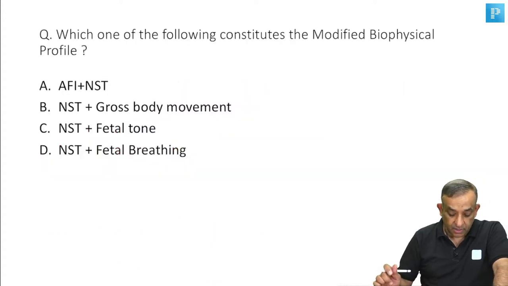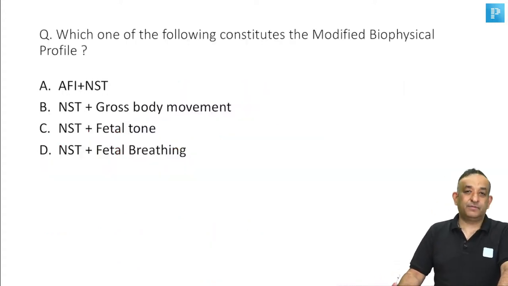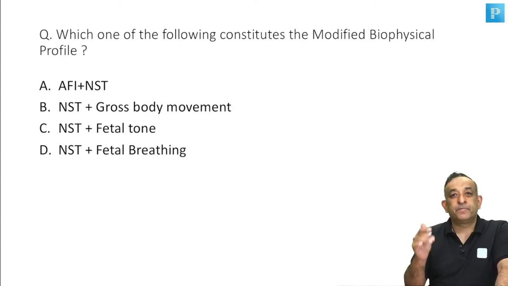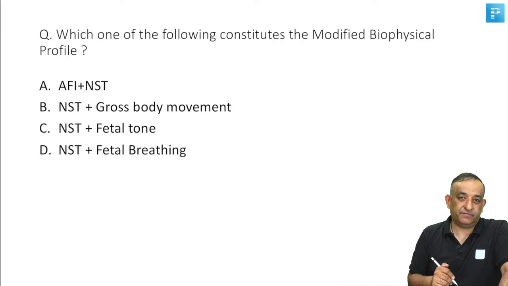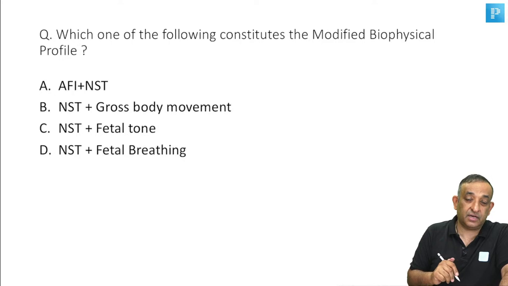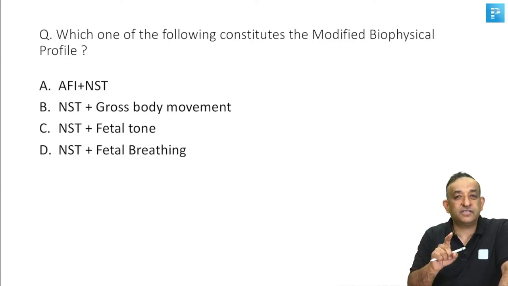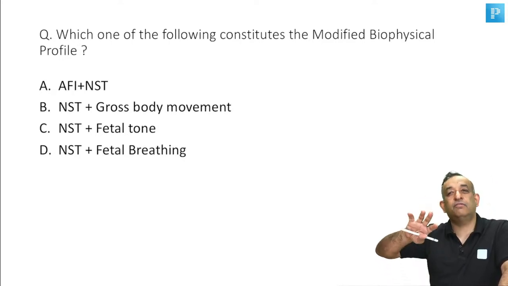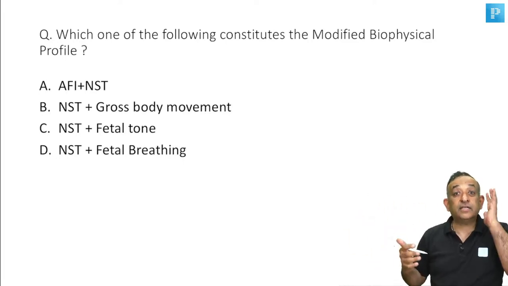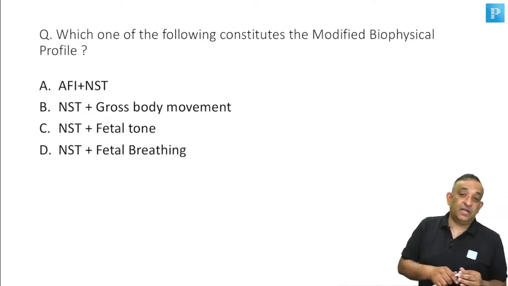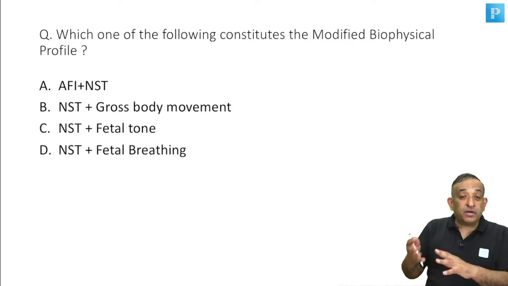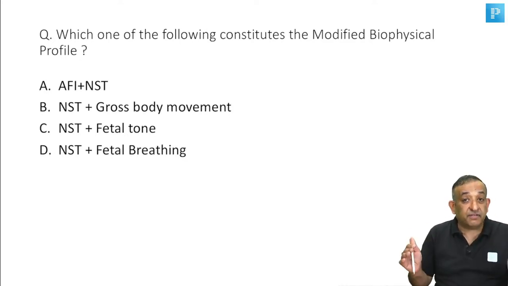All right, guys, let's move on. Which of the following constitutes the modified biophysical profile? I already told you that. Please remember, the modified biophysical profile reduces the time of your assessment of the fetus, because a biophysical profile should take at least 30 to 45 minutes. The non-stress test alone will take 20 minutes: two accelerations of more than 15 beats above the baseline lasting at least 15 seconds. Along with that, fetal movements, fetal breathing, fetal tone, and amniotic fluid index calculation will take at least half an hour to 45 minutes.